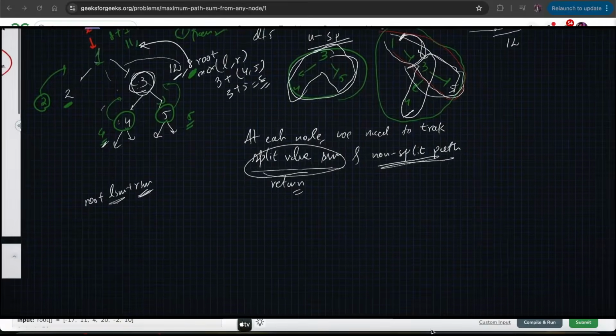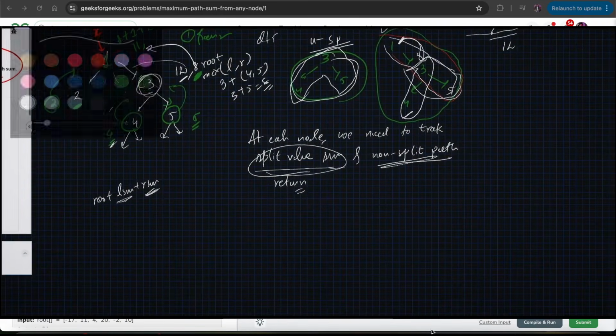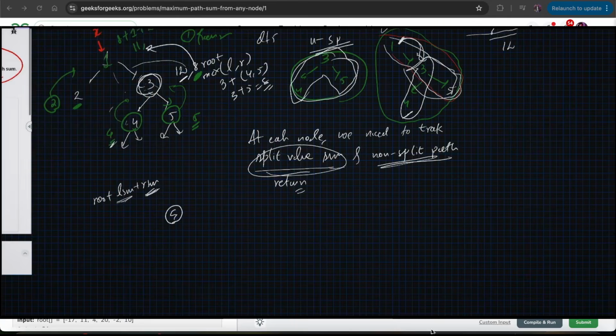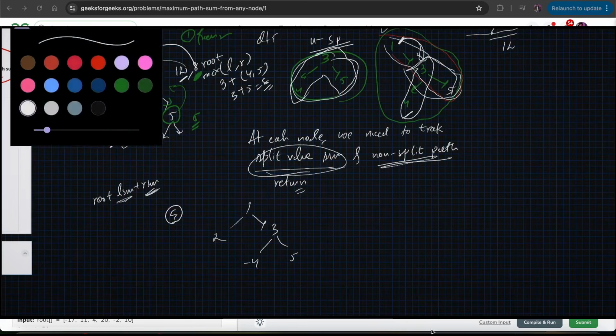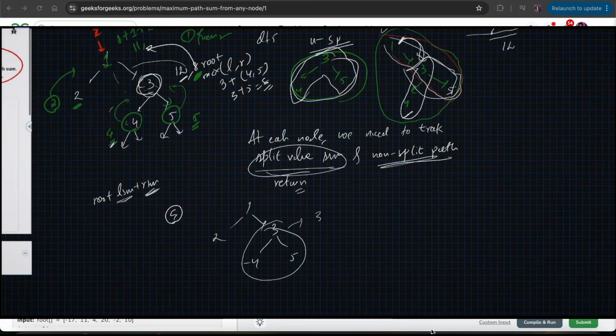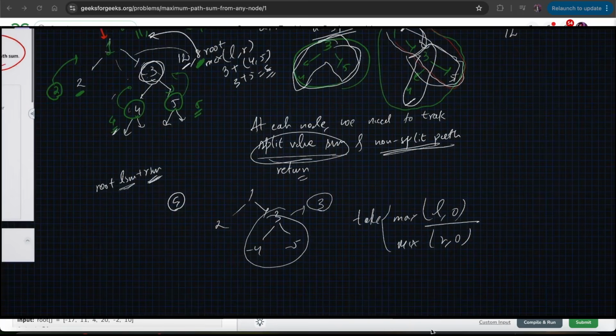One last point we should touch here is what if the nodes are negative, right? So in the same tree 1 2 3, we have, let's say, -4 and -5, right? In this case, if you check it manually, what should be the maximum path? Just 3, right? We shall ignore this -4 and -5. So while tracking the non-split path sum, we will take the maximum of L comma 0, because we will be doing a recursive call for left, right? And we will track the maximum of R comma 0, and then we will take the maximum from here.